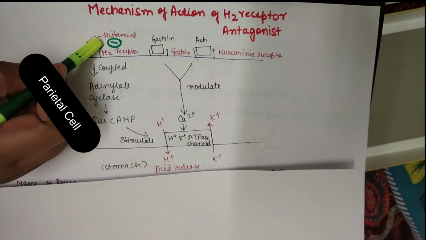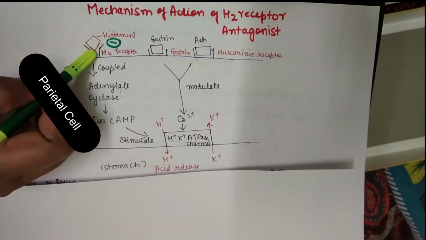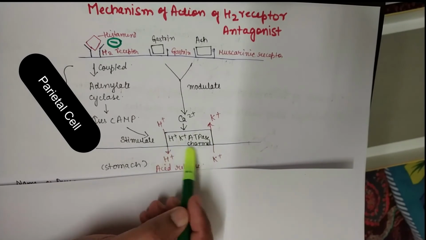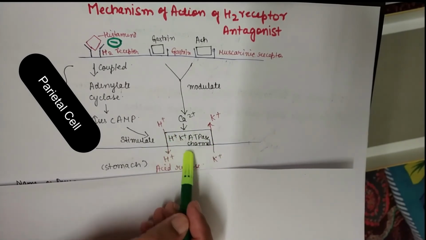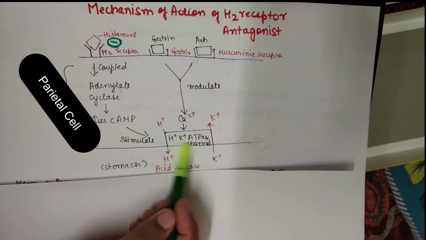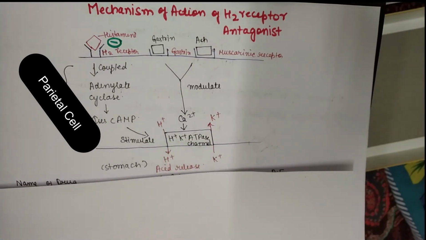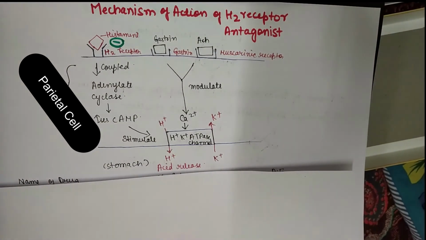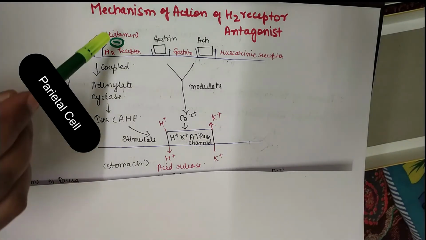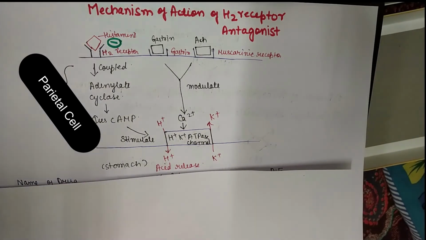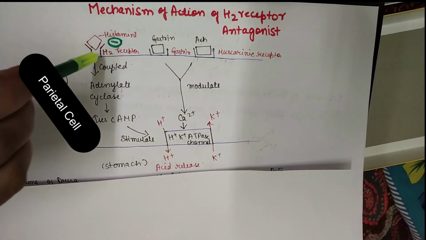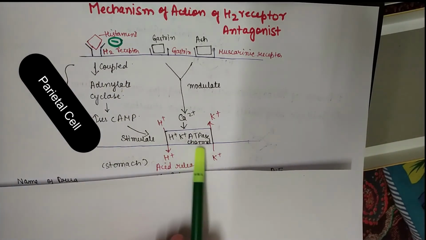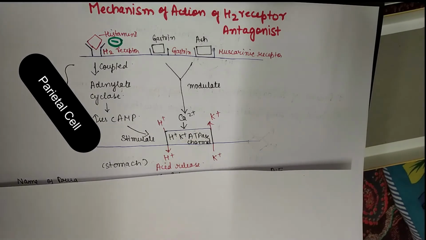So when, instead of histamine, these H2 receptor antagonists bind, ultimately they will inhibit the opening of this channel. Indirectly they are inhibiting the opening of this H+/K+ ATPase channel, meaning they are preventing the exchange of hydrogen and potassium ion. Simple. So this is the mechanism of action for H2 receptor antagonists. They will inhibit the binding of histamine with this H2 receptor, which triggers this hydrogen potassium ATPase channel. In this way, these drugs prevent the release of H+ ion in the stomach.